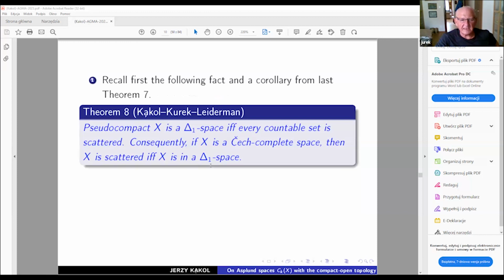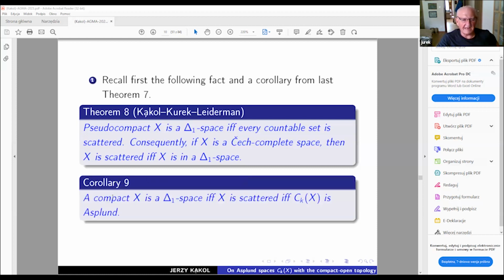So now we are talking about delta 1 without adding the definition at this moment, but we can see the following. This is just the conclusion: if X is a Čech complete space, then X is scattered if and only if X has this property or is a delta 1 space. Still we don't know what it means, but this corollary is much more concrete.